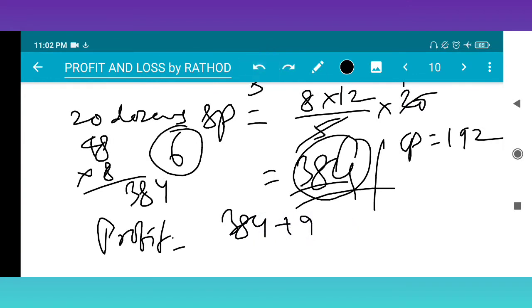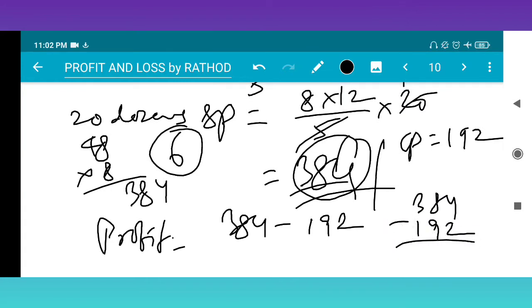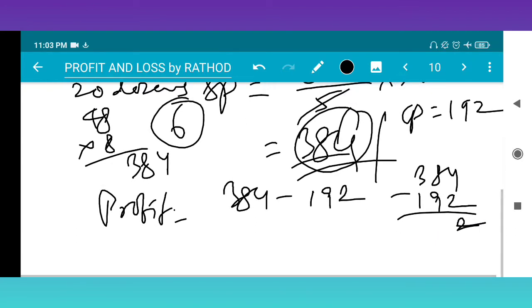Subtract 192 from 384: 4 minus 2 is 2. 8 we can't subtract, so we borrow from here, 18 minus 9 is 9. 2 minus 1, 192.